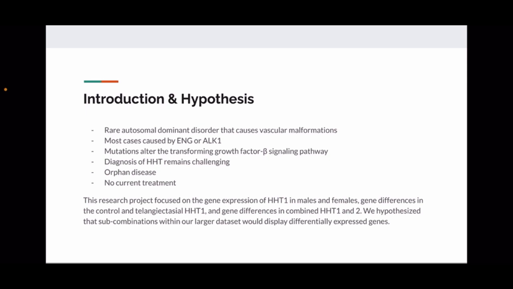The diagnosis of HHT is difficult because it is a very rare disease. It is an orphan disease which has a lack of awareness, and there is no current treatment for it. This project focuses on the gene expression of HHT1 in both males and females, comparing them as well as with HHT2. We hypothesize that subcombinations within our larger dataset would display differentially expressed genes.